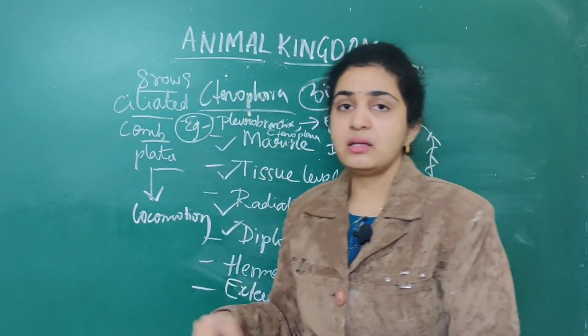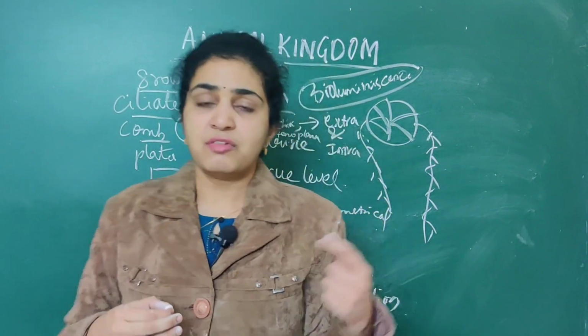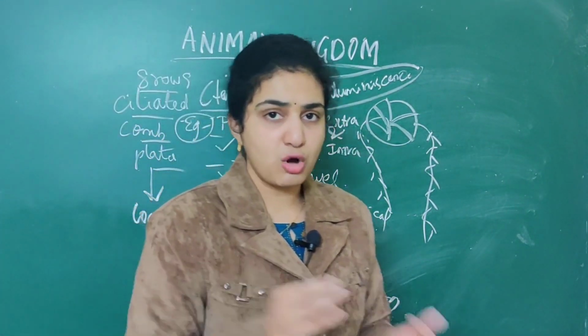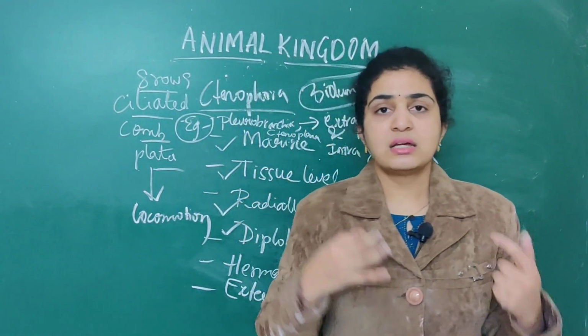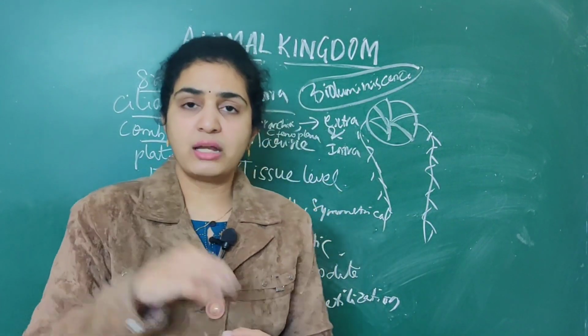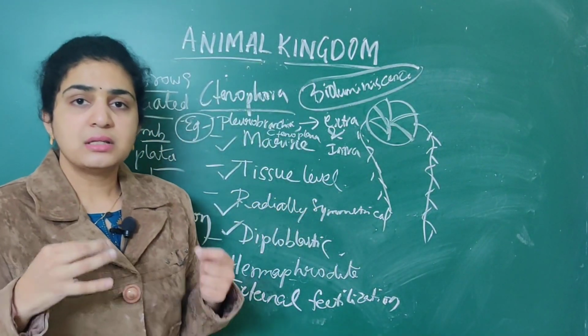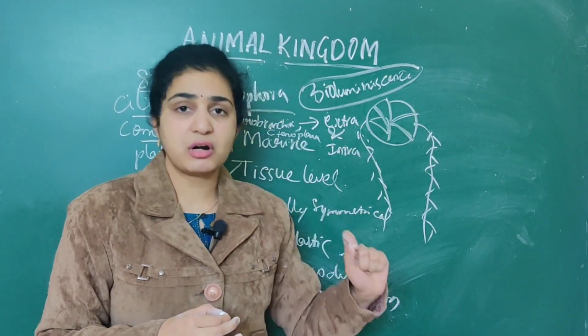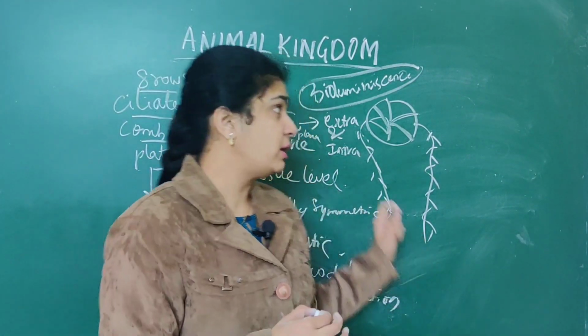So this is what we have discussed till now. From the starting: cells, tissues, organs, organ systems, their levels, diploblastic and triploblastic organisms. Then we went in detail regarding the symmetries, then the coeloms. For everything, examples are very important.